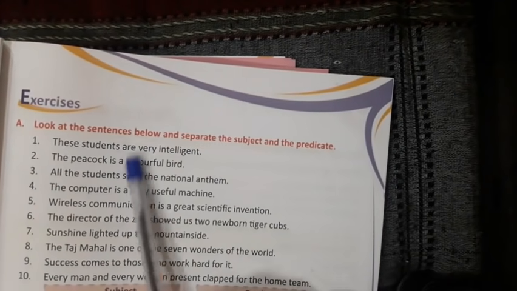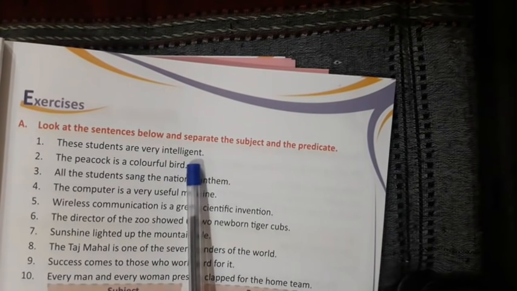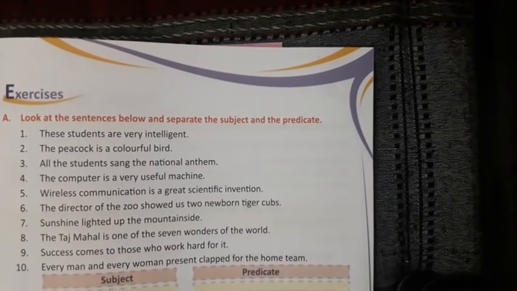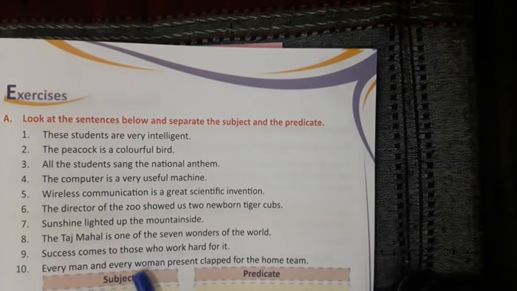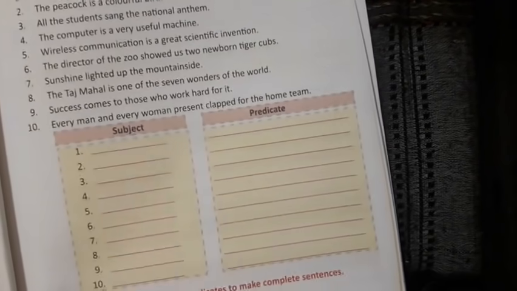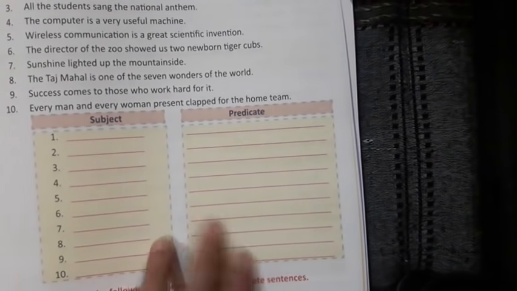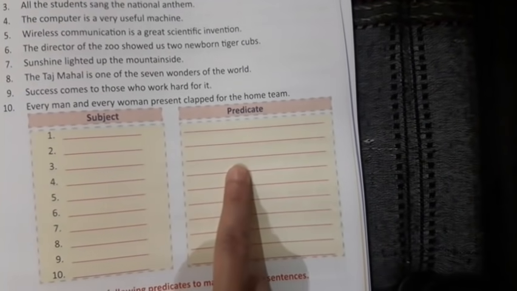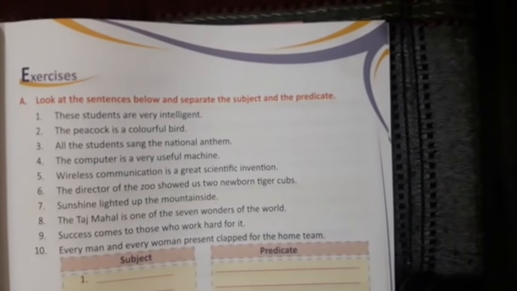Here are examples. You can see, these students are very intelligent. One only I will solve, and the rest of the statements you will solve. You can write in your copy. You can make a chart like that. Just see here it is given. You can make columns like that. One part you make for the subject, another part for the predicate. In the subject part you will write the subject, in the predicate part you will write the predicate. Clear?